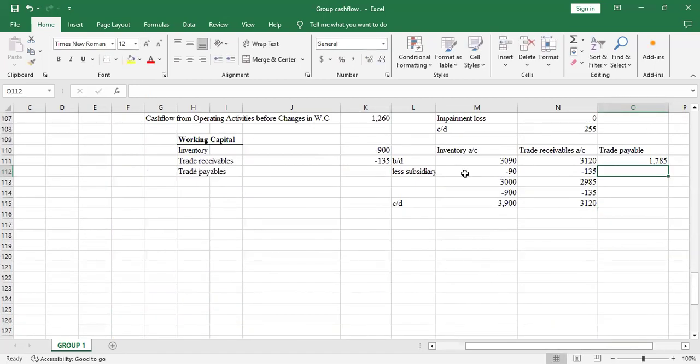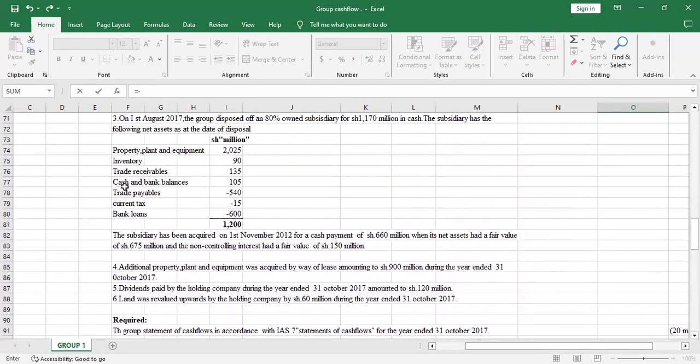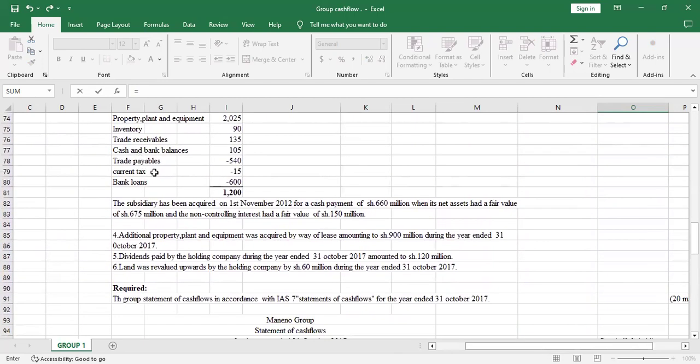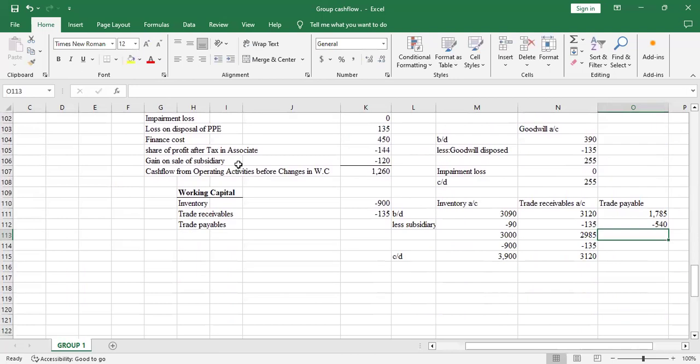Then we had less subsidiary. So how much was disposed? Because they disposed a subsidiary. So I'll check the additional information. Trade payable, they disposed 540. It's already negative, so let me just remove that negative sign. Let's select it the way it is. So they disposed 540. So how much were we supposed to have? I just drag this here. It will give me 1245.